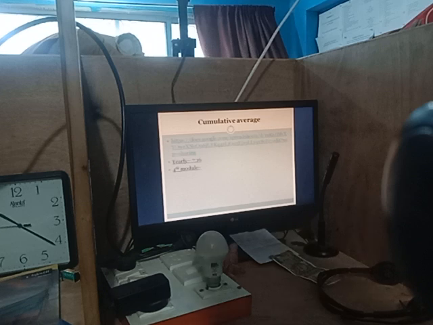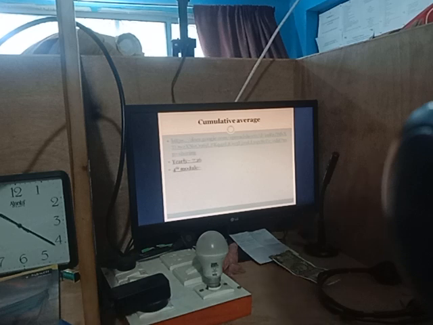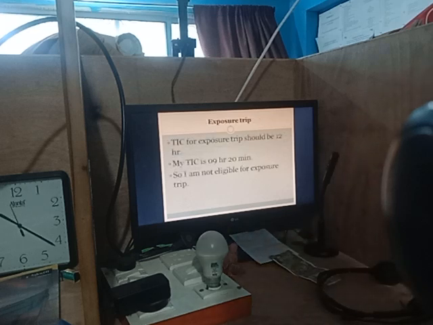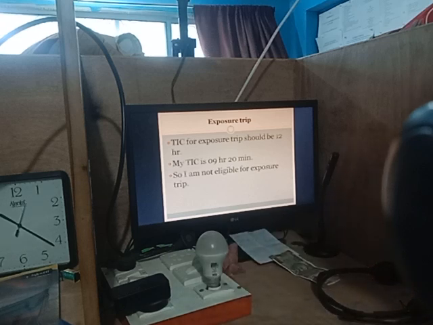And cumulative average: from week 1 to week 46, my cumulative average of time in center is 7 hours 16 minutes. For the exposure trip I need 12 hours time in center, but my time in center is 9 hours 20 minutes, so I am not eligible for the exposure trip.